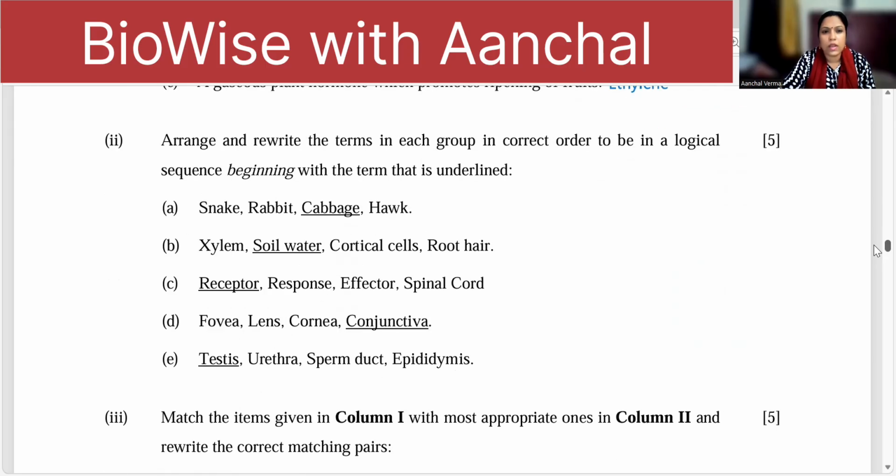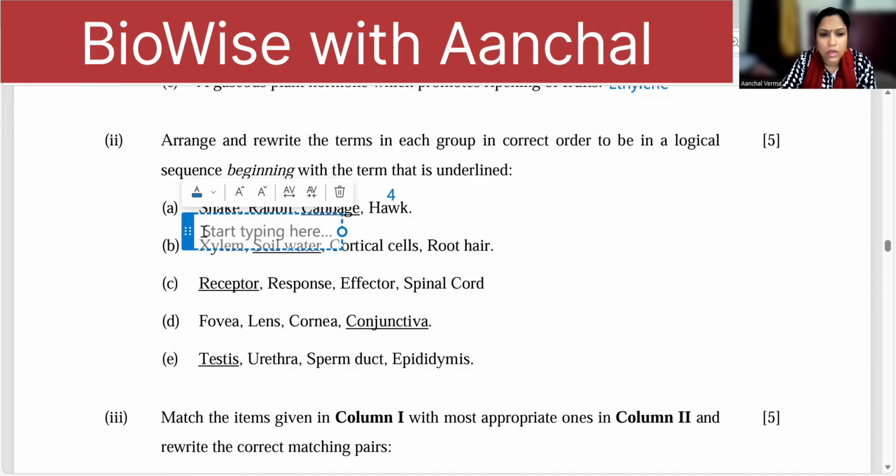Yes. Now rearrange. Now this question again, food chain questions are asked. So snake, rabbit, cabbage, and hawk. The cabbage is one. Cabbage is eaten by rabbit, rabbit is eaten by snake, and snake is eaten by hawk. So you have snake as three, rabbit is two, cabbage is one, and hawk is four.